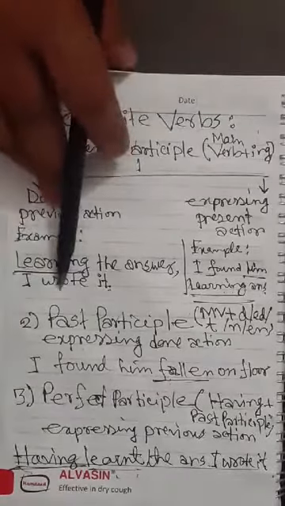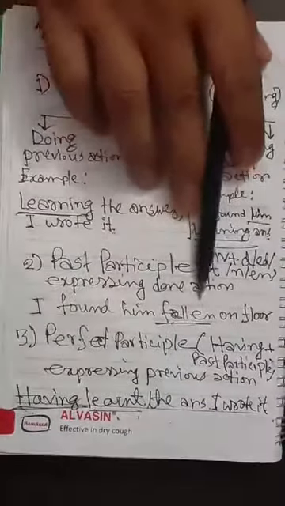And here is the past participle, another non-finite verb, main verb plus ed or en. That is, it expresses a done action. It is also used just after a noun or pronoun. Okay, and see here, I found him following after him. And perfect participle also expresses the previous action. Suppose, having learned the answer, I wrote it. Having learned, it is a perfect participle.